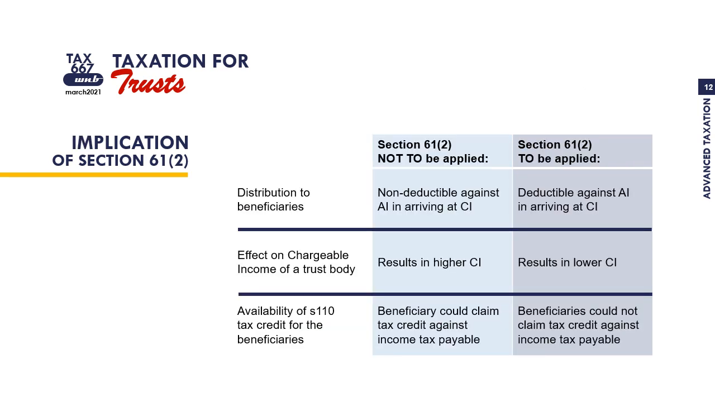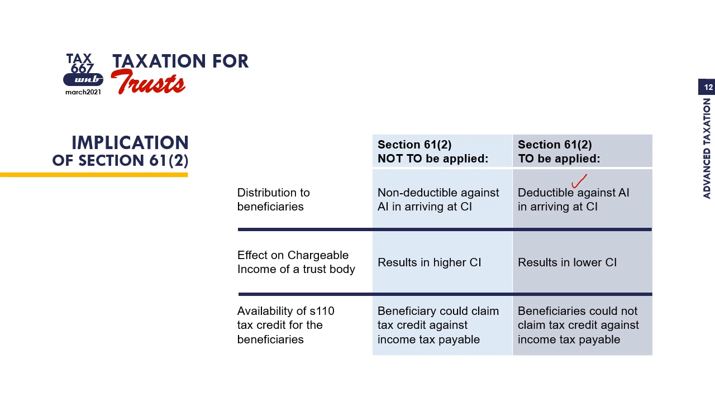So what are the implications of applying Section 61 subsection 2? We have three implications here. First, let's look at the treatment for distribution to beneficiaries. If we apply 61 subsection 2, then distribution to beneficiaries is deductible here. Prinsip asal tak boleh tolak, tapi kalau apply 61(2), distribution made to beneficiaries, berapa yang pemegang amanah dah buat payment kepada waris dibenarkan untuk tolak.